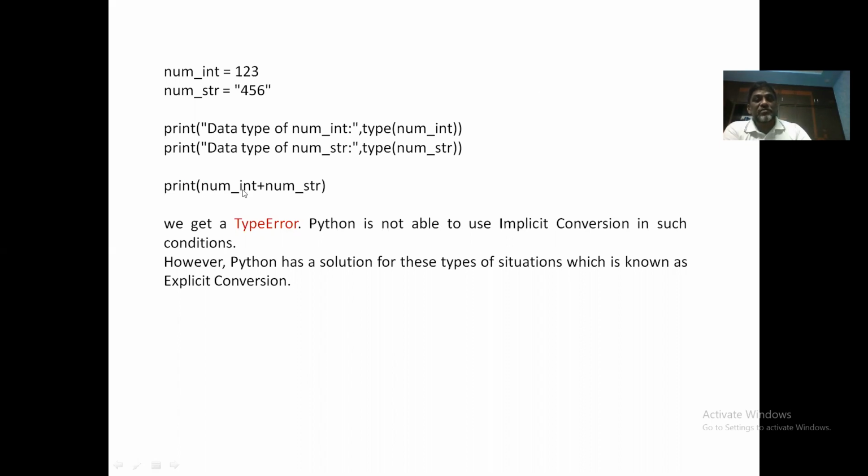And if I try to perform this addition operation on integer and string, then it is not possible to promote either string into integer or int into string. Therefore, it returns a type error, which means that addition operation cannot be performed on strings and integers. So in such cases, we need to apply the explicit type conversion ourselves. So let us see now how explicit conversion can be used to make this program correct.